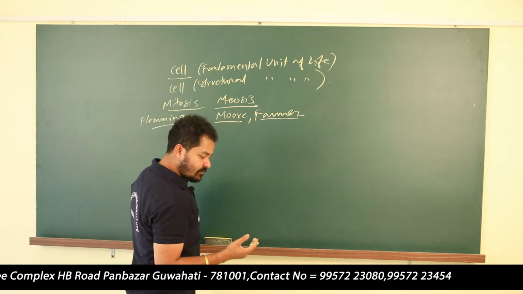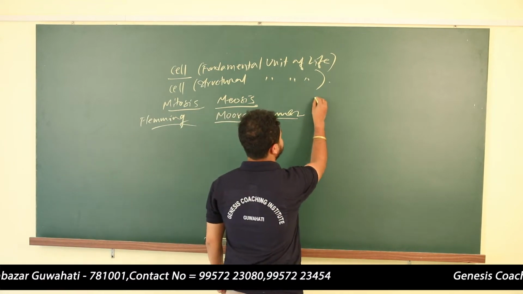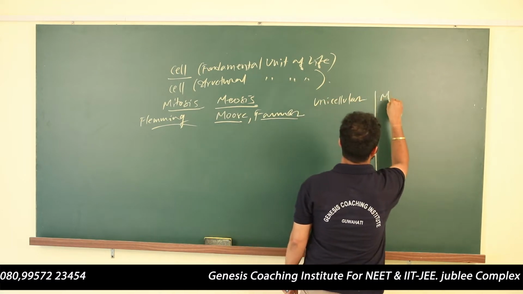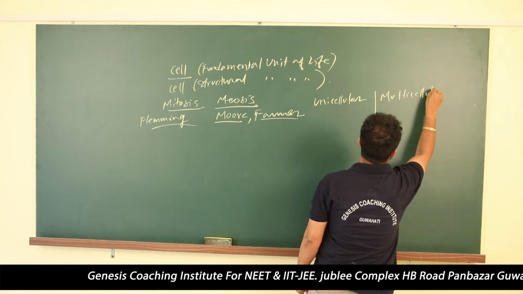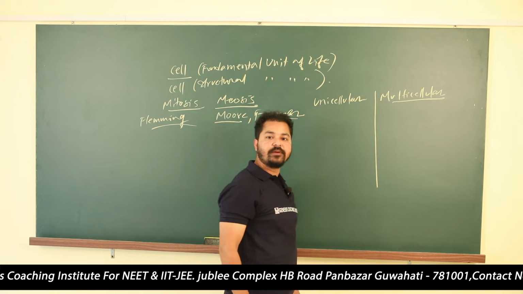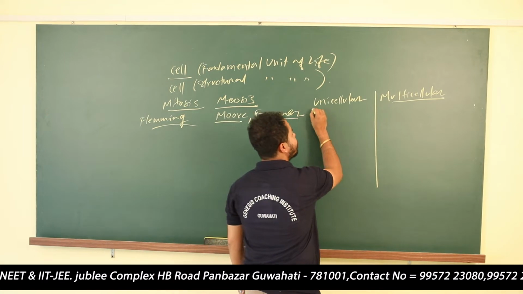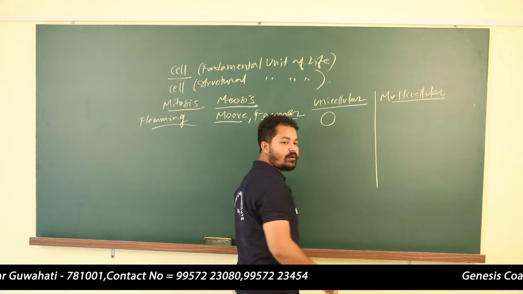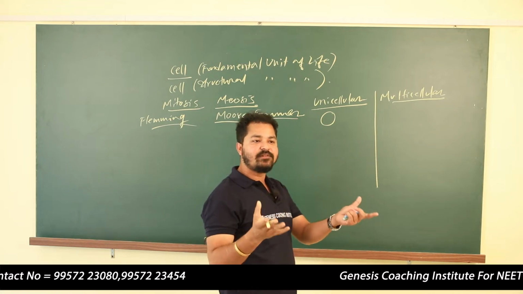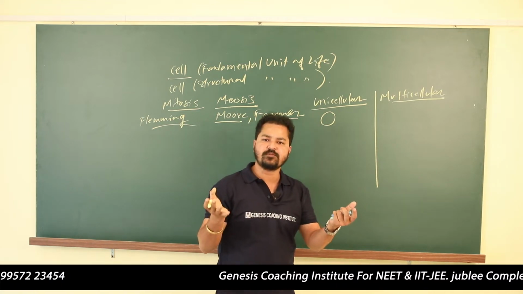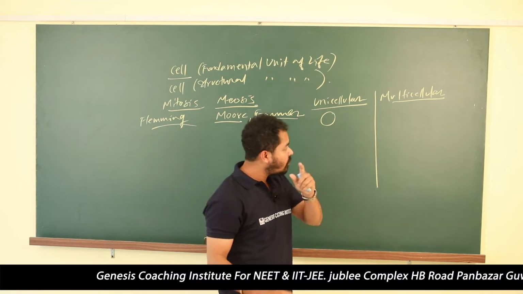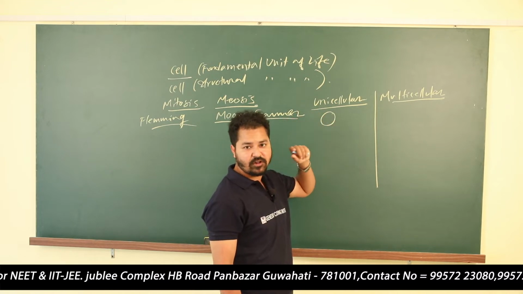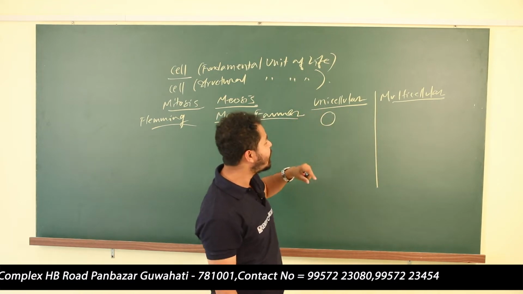And we know that there are two types of organisms. One is unicellular and one is multicellular. Multicellular organisms have a body made up of many cells, and unicellular organisms have a body made up of only one cell. That means in a unicellular organism, a single cell can perform all types of functions, be it respiration, excretion, transportation, all the necessary functions that we need to survive. All the functions can be performed by a single cell.